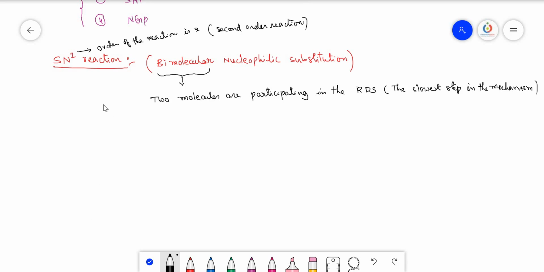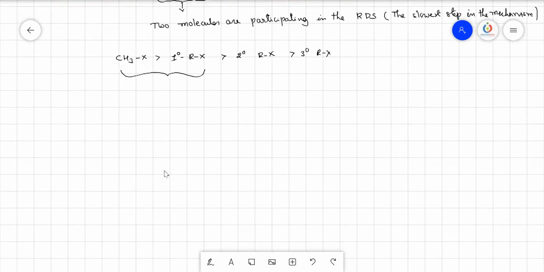Second order reactions. Then what type of alkyl halides preferentially participate in this SN2 reaction? Generally, methyl halides preferably participate in the SN2 reaction. Later, primary alkyl halides. Next one, secondary alkyl halides. Next one, tertiary alkyl halides. But secondary and tertiary generally do not participate in the SN2 reaction. Only these two preferentially participate in the SN2 reaction.